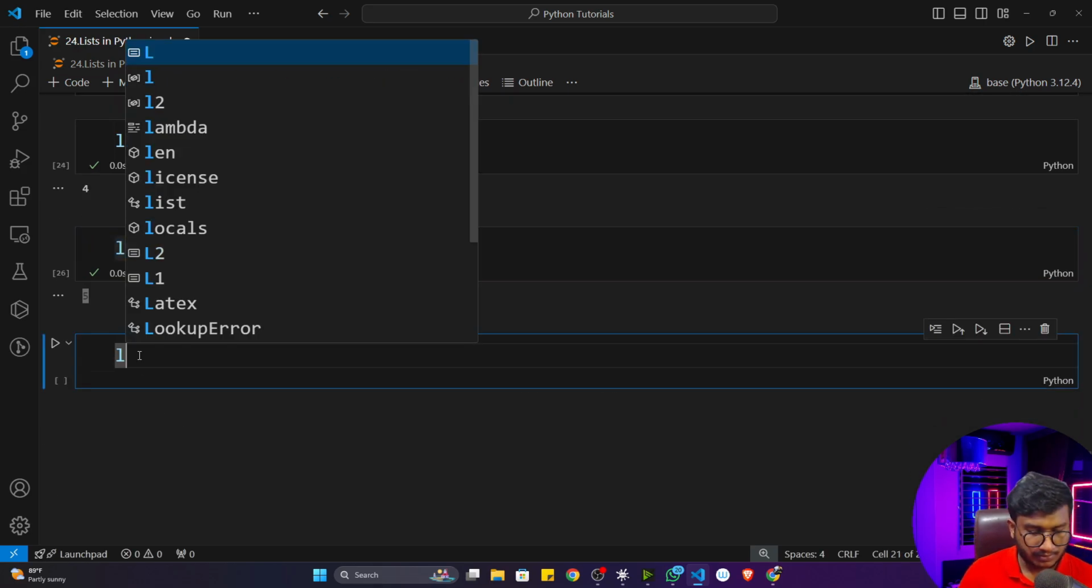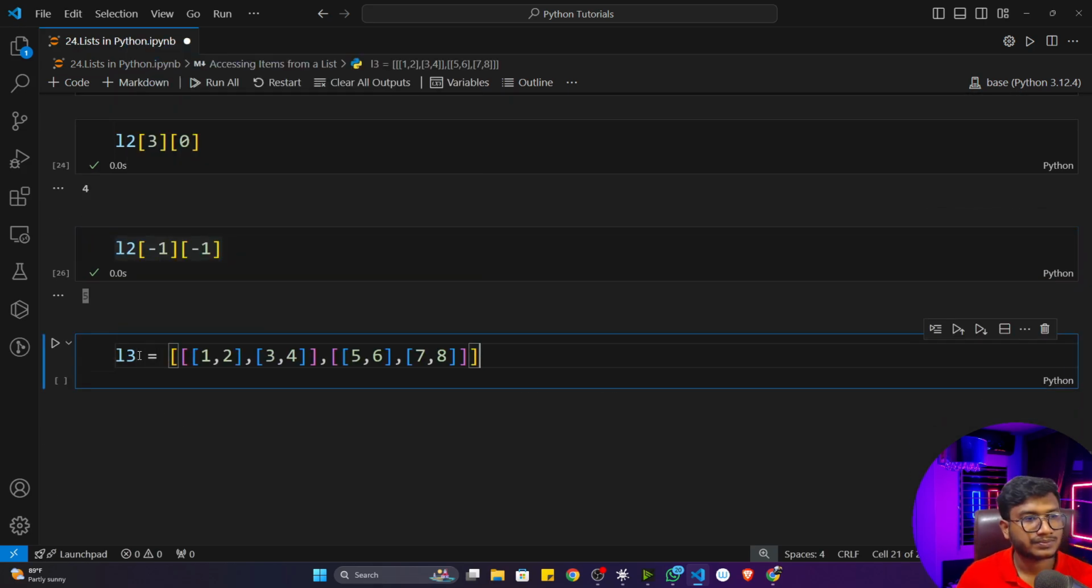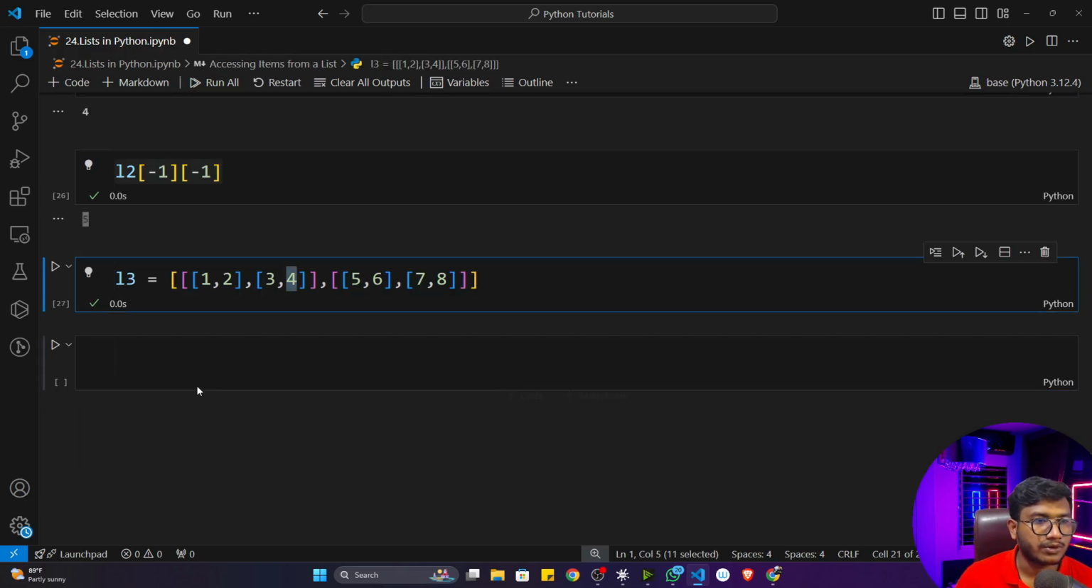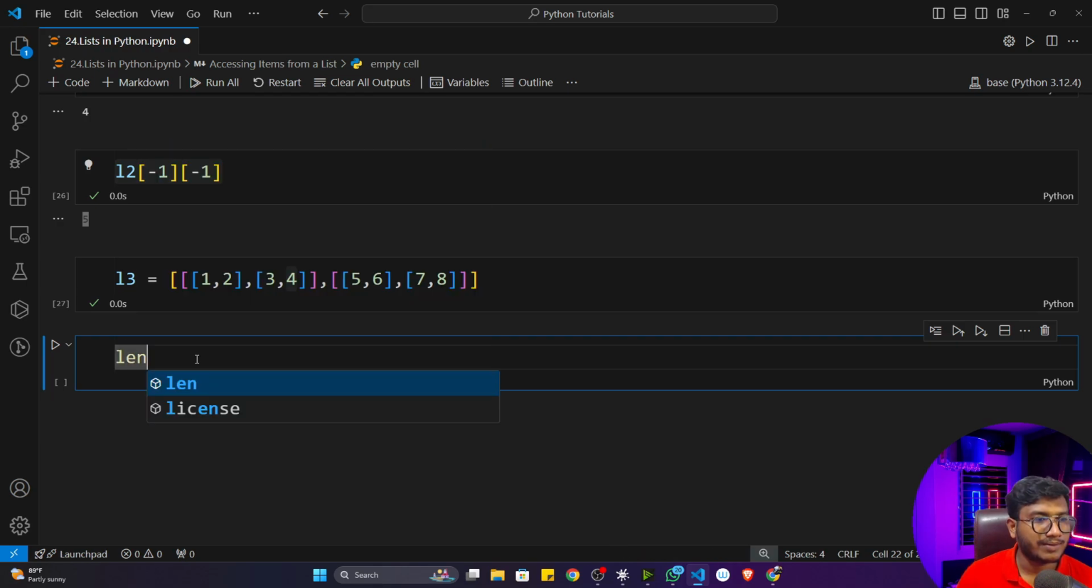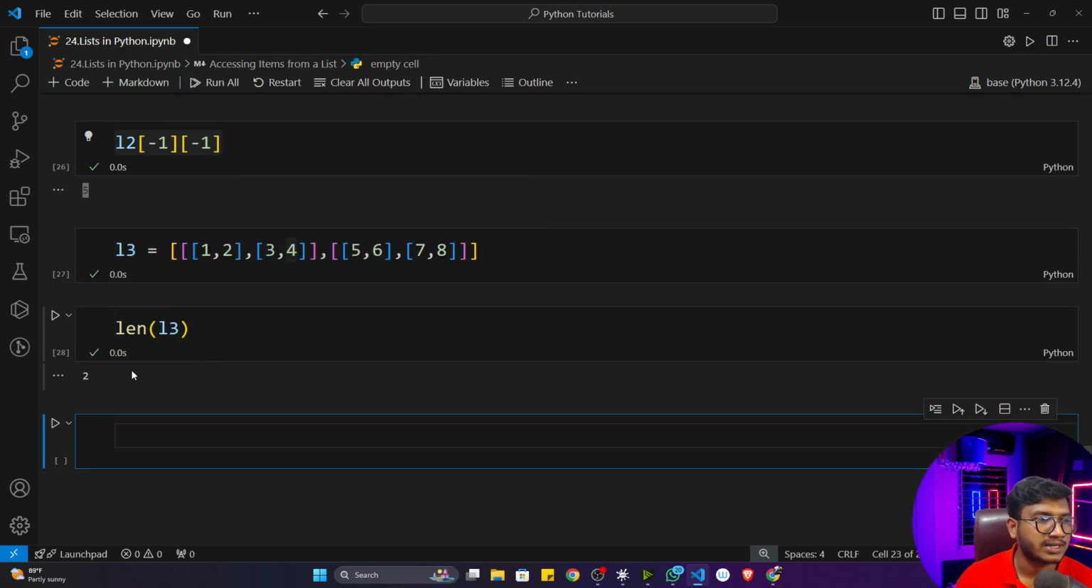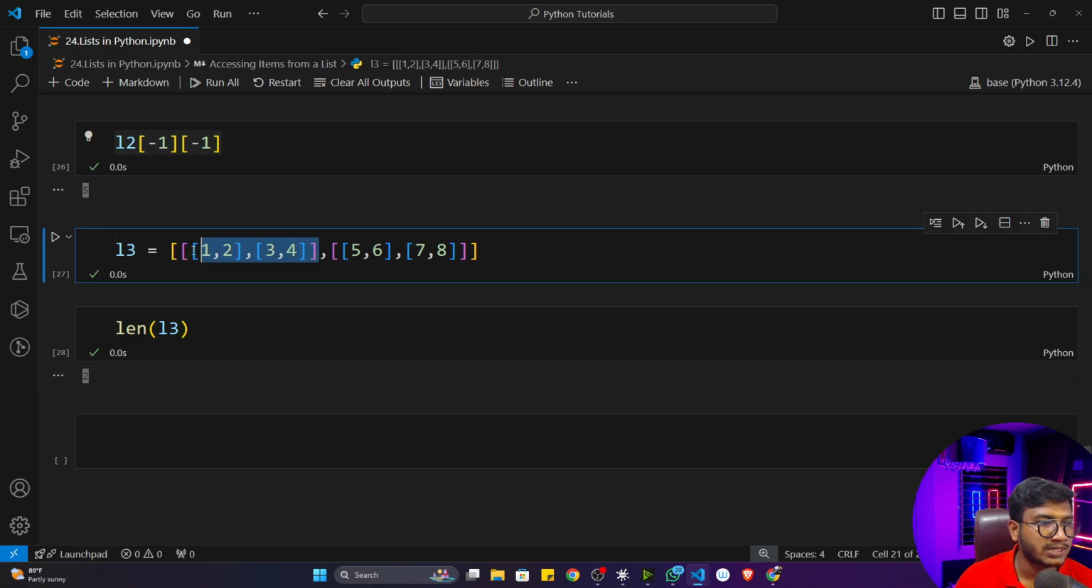Now let me show you the 3-dimensional one. So this is my 3-dimensional array. Now let's say I want to access this particular 4. First of all, I will check how many lists are present in this particular list. I'll give length, and inside the length function, I'll give this list, and see, it is giving me 2. That means 2 lists are present. This is one list, this is another list. Now first of all I will extract the first list.